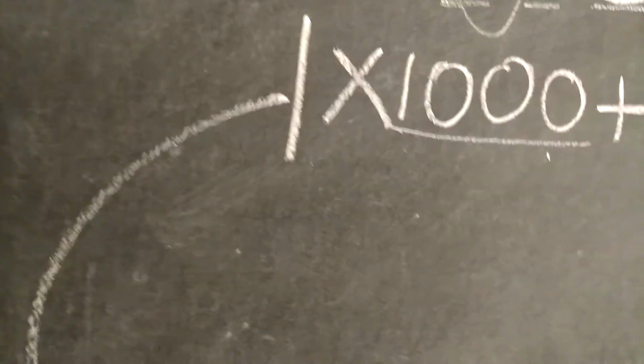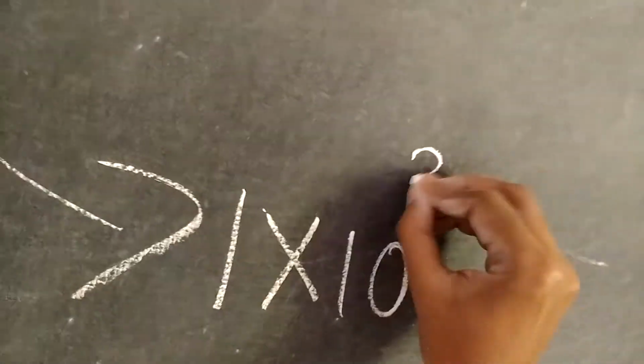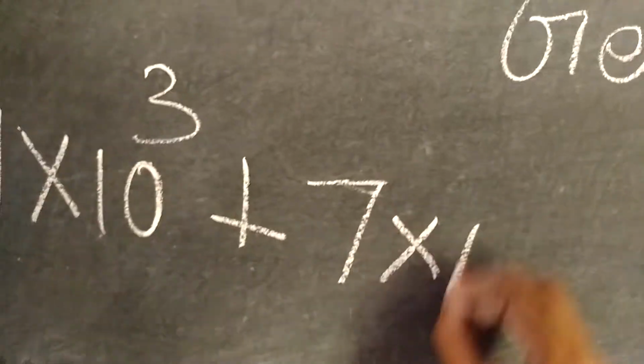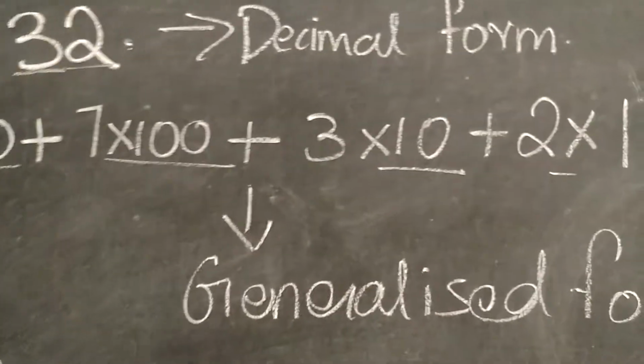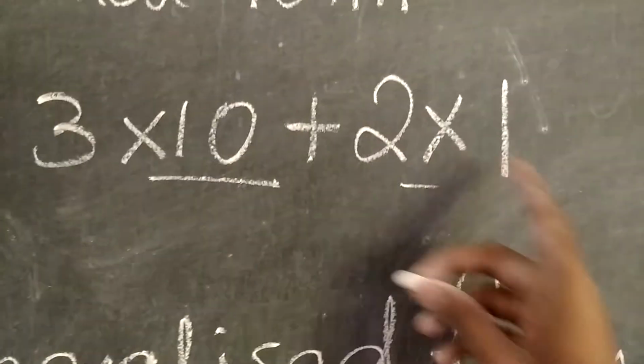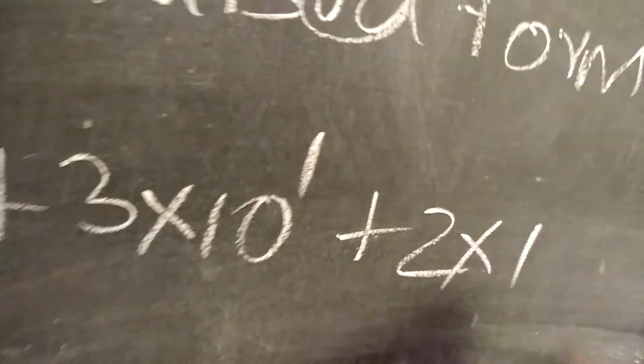I can write 1 into 1000 as 1 into 10 power 3, plus 7 into 100 as 7 into 10 power 2, plus 3 into 10 as 3 into 10 power 1, and 2 into 1 as it is, 2 into 1.